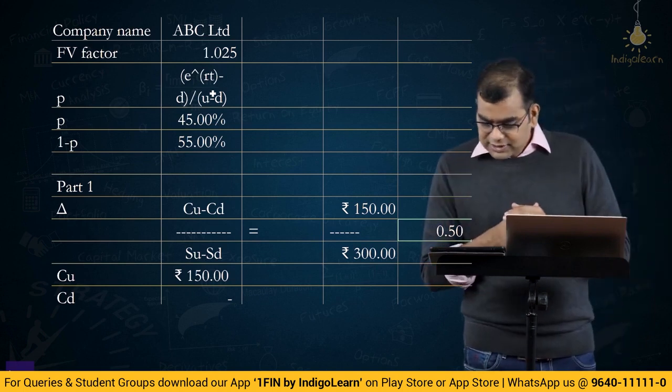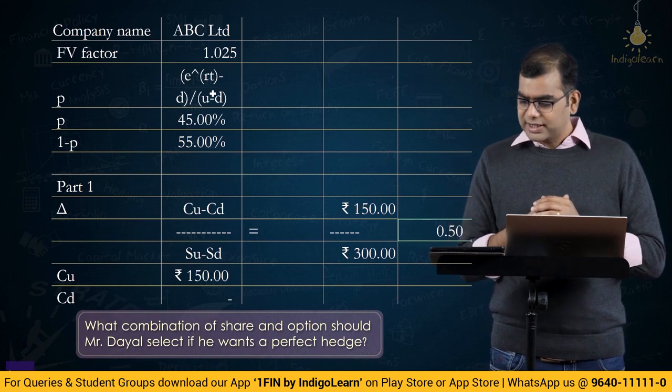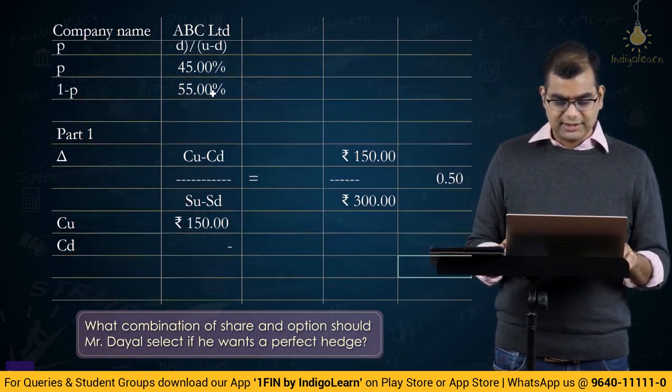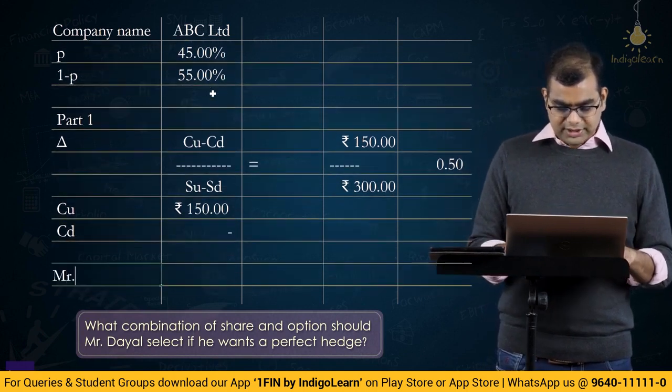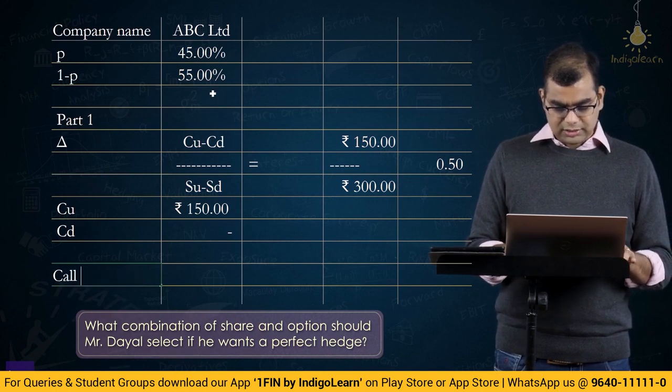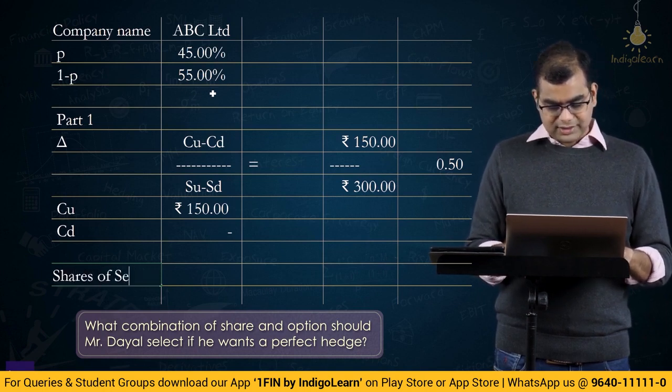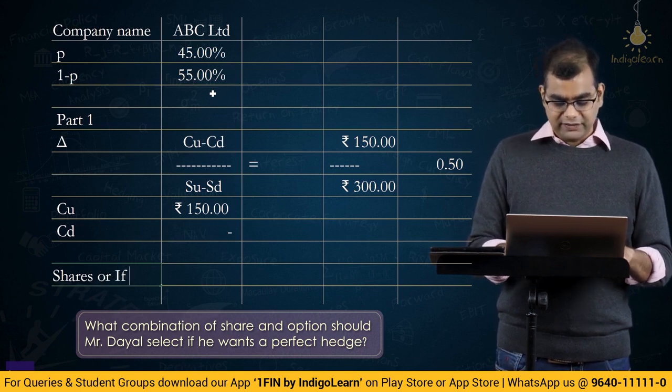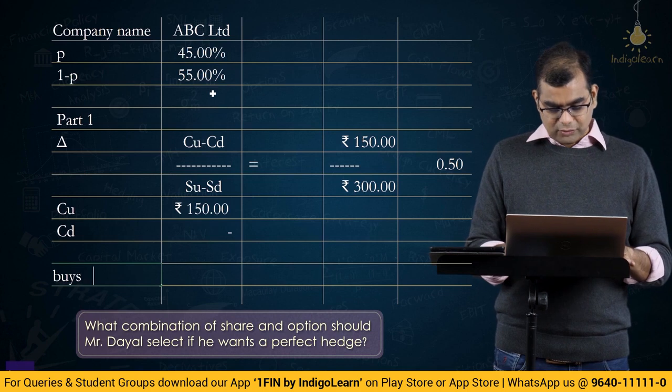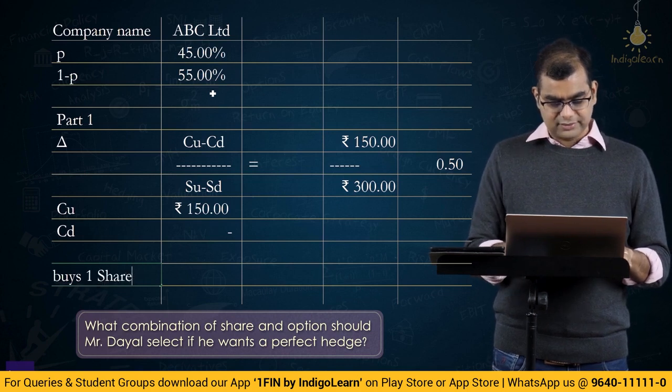Now, what are we supposed to answer? What combination of share and option should Mr. Dayal select if he wants a perfect hedge? So, the answer is Mr. Dayal should sell one call and buy 0.50 shares, or if he buys one share, he has to sell 2 calls.